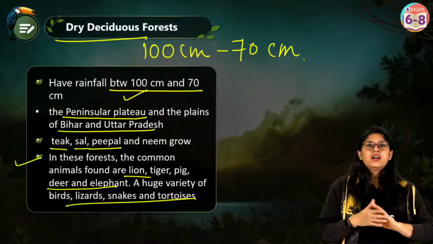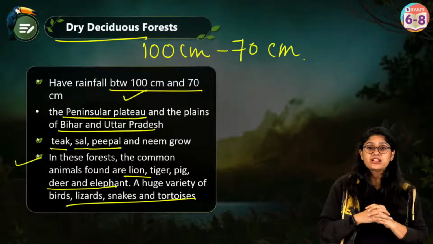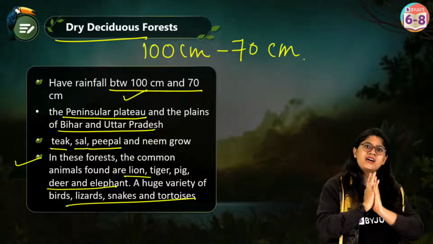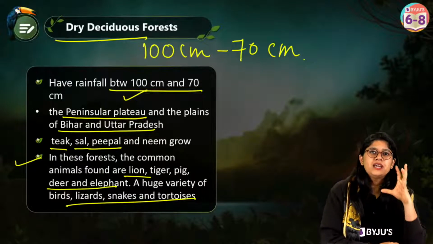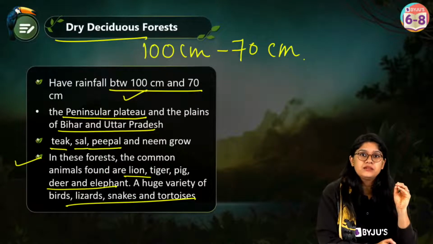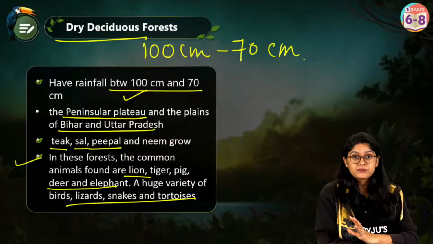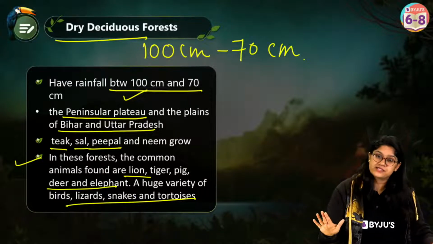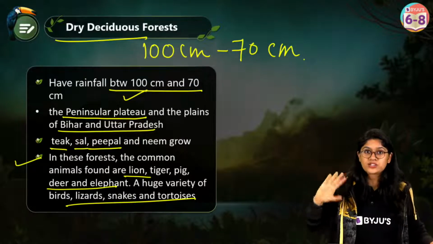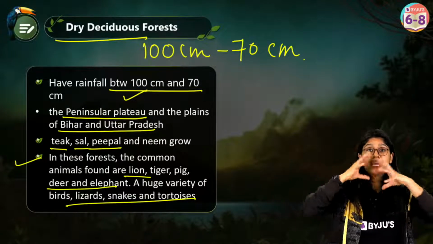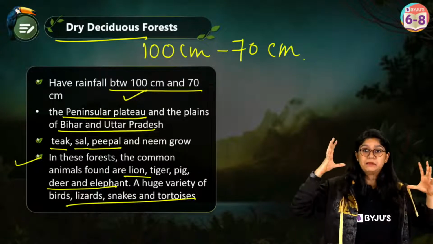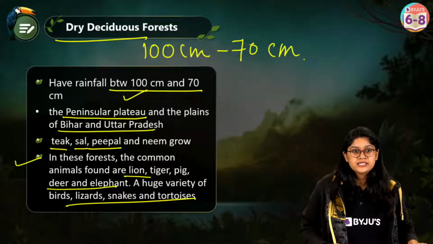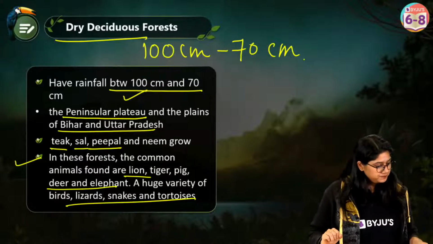Yes, everyone, so see, when we talk about the tropical rainforest, they will not have animals in a very huge quantity because it's raining over there, right? They'll have a good amount of plants. But the amount of animals over there will definitely be less as compared to other parts. Even if there are animals, they have more birds or more reptiles. But when we come to regions like the tropical deciduous forest, which covers a major part of the country, there we'll see big animals like lion, tiger, elephant. Are we clear, everyone?